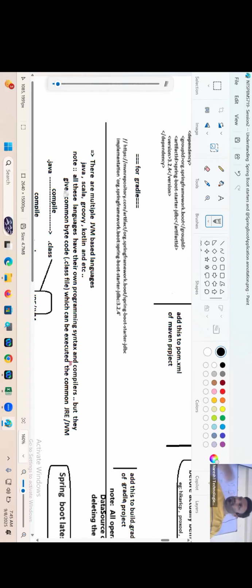For 1,000 interactions, better to have 1,000 connections one by one, or you create 100 connections and keep them ready as a pool of connections, and use them for 1,000 times. Because I know that though I'm talking to the database 1,000 times, at a time it may need 50, 60 connections. On the safe side, I'm keeping 100 connection objects ready. Using these 100 connection objects, it is better to talk with the database 1,000 times. This gives reusability.